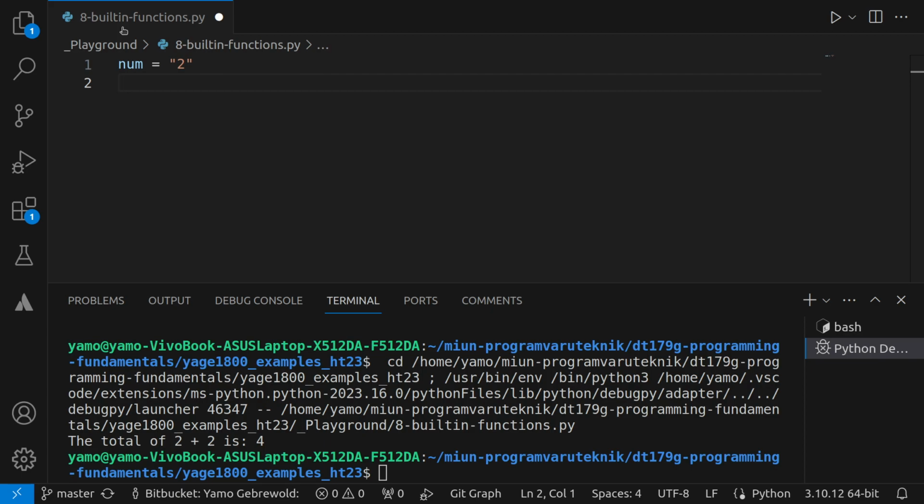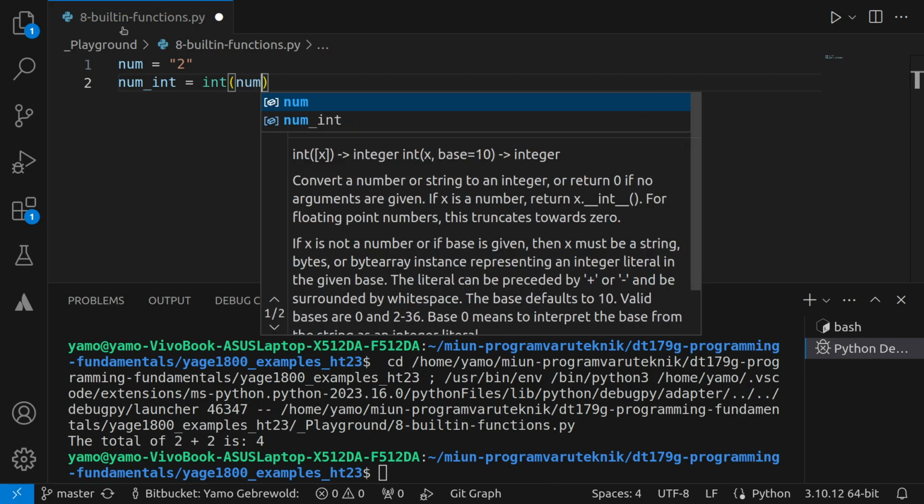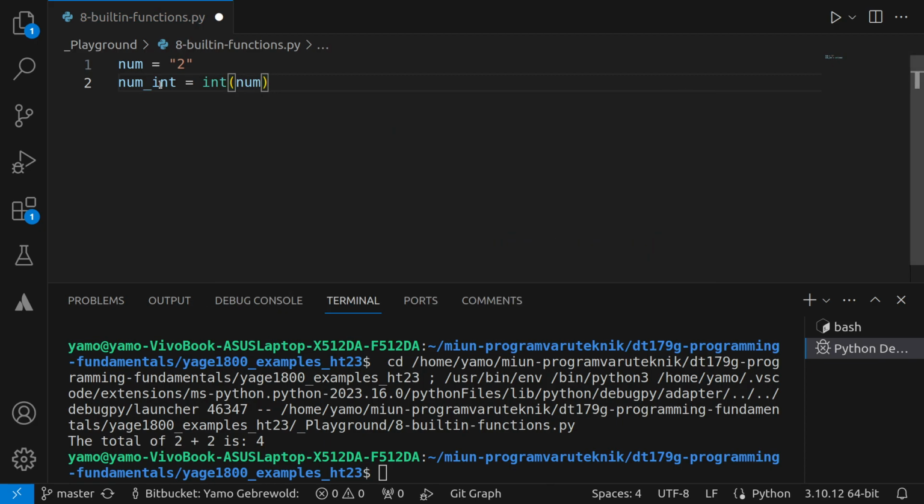So I'll say int of num, right? This may be really confusing now, but let me just print this out. Instead of saving it to a variable, I'll just print it out like this. Print, and let's see what happens now.